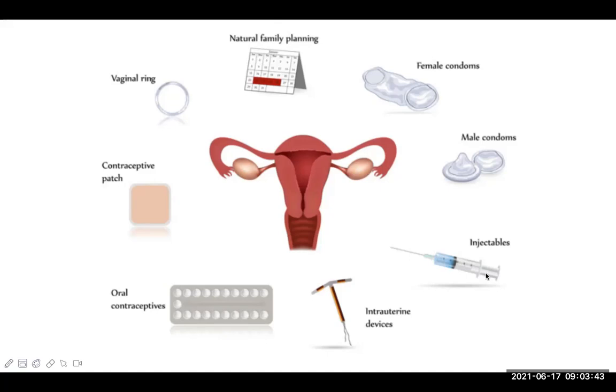Okay, this is injectable type of contraceptive. This is the condoms, male and female. So these are different types shown here.